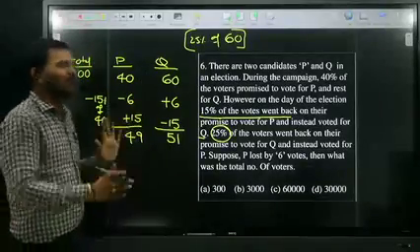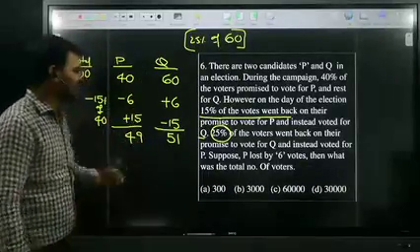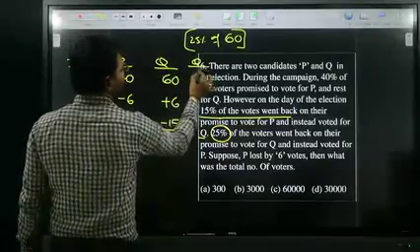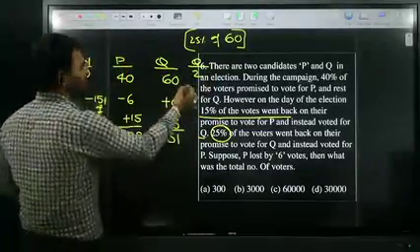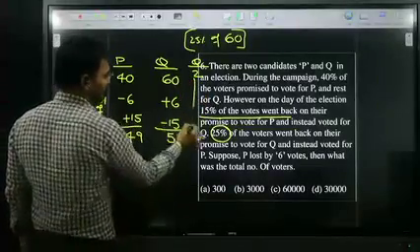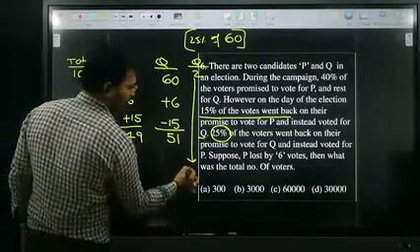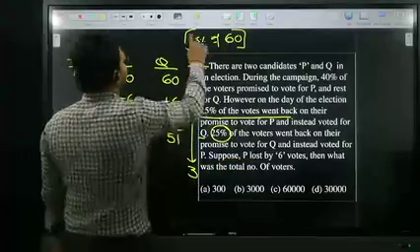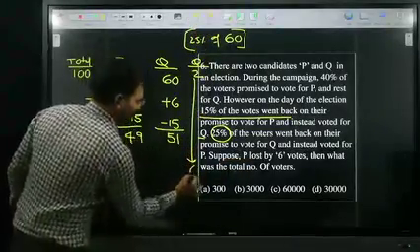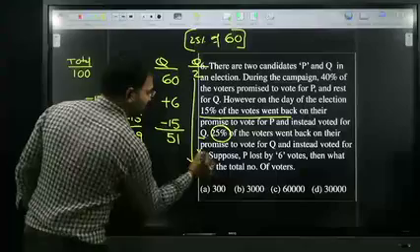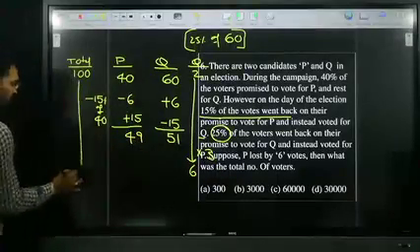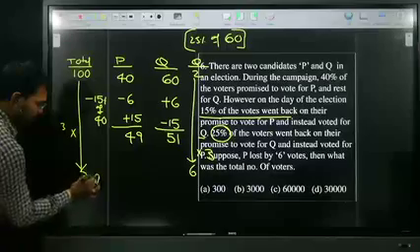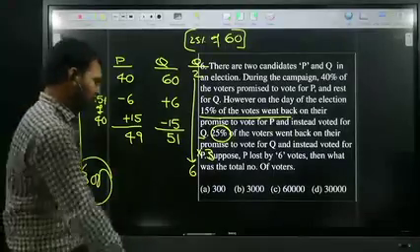So automatically who is the winner? Q is the winner. Q's majority is how much? Q's majority is 2, according to 100. But according to our problem, P lost by 6 votes, so the majority is 6. So how many times? 3 times. Therefore, 3 times 100, that is 300. Therefore, your answer is 300. Option A is the right answer.